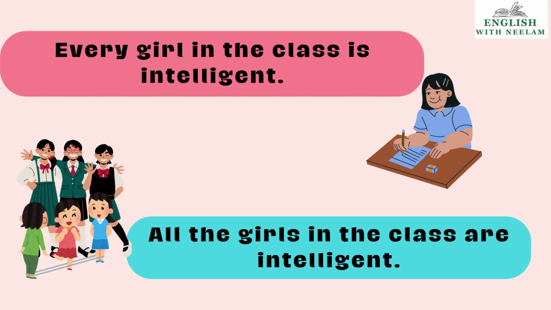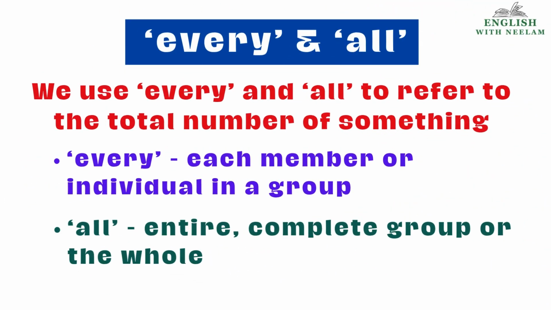See the uses. In the first one, we are talking about each and every individual present in the class. In the second one, we are talking about the girls as a group. Understood, children? We use every and all to refer to the total number of something. Let's understand it once again. Every is used when we talk about each and every member or individual in a group. We use all when we talk about the entire or complete group or the whole.